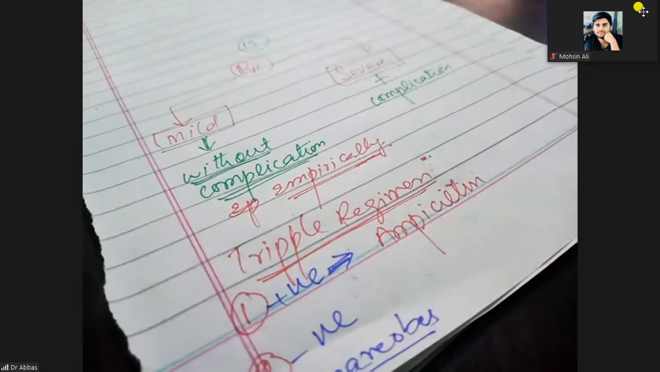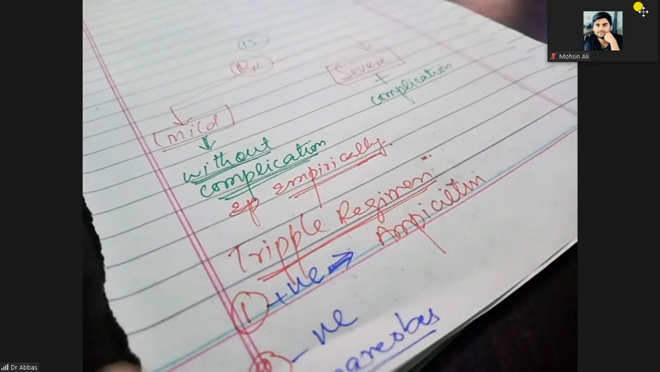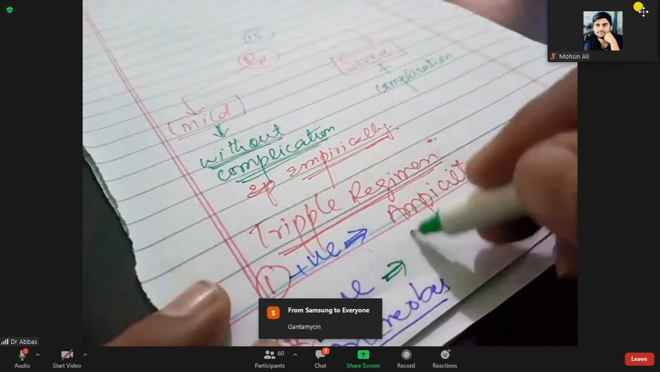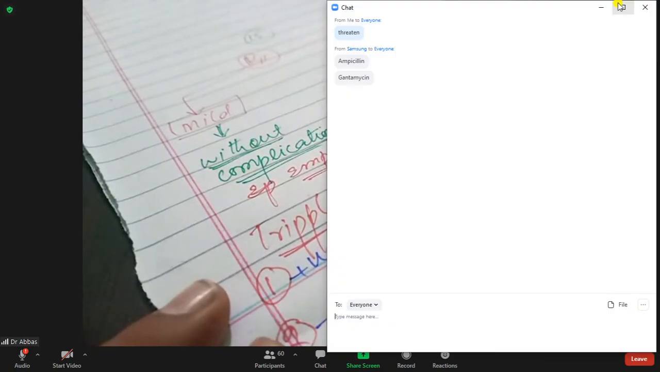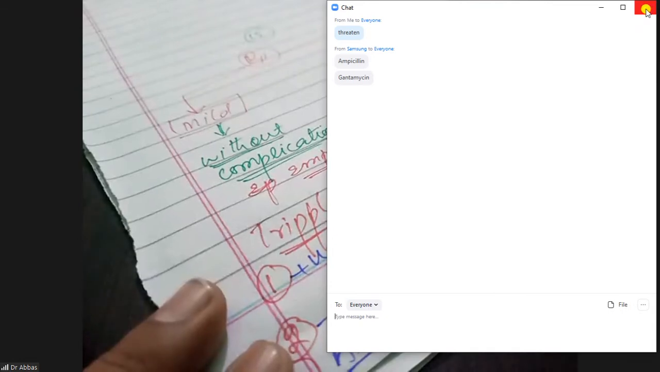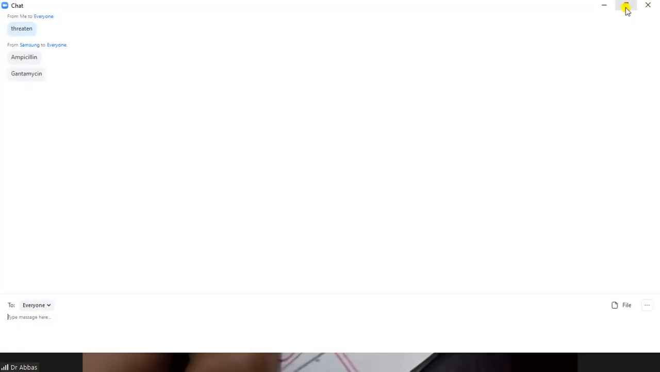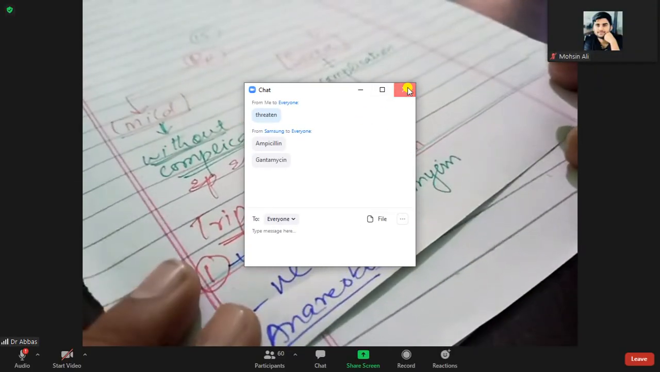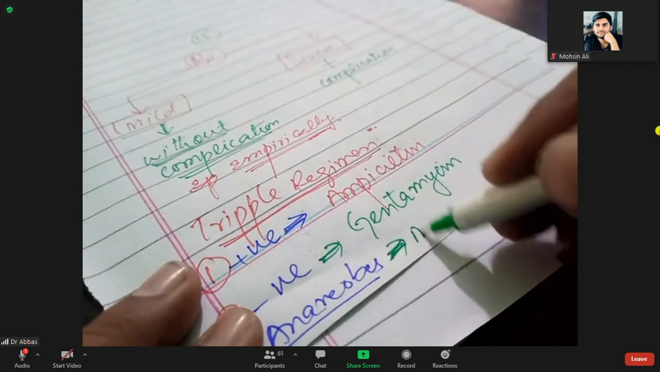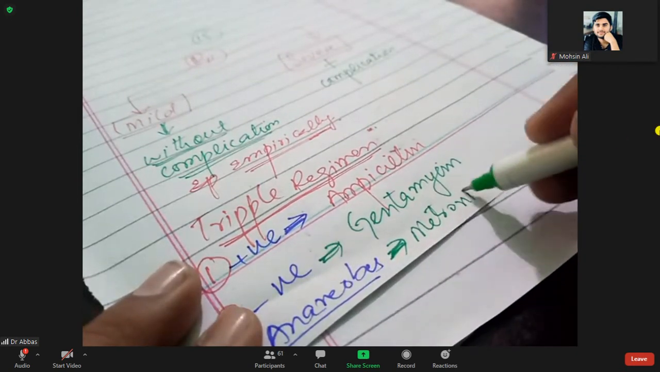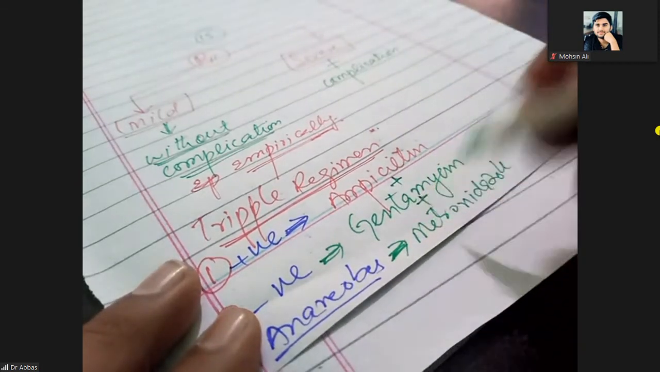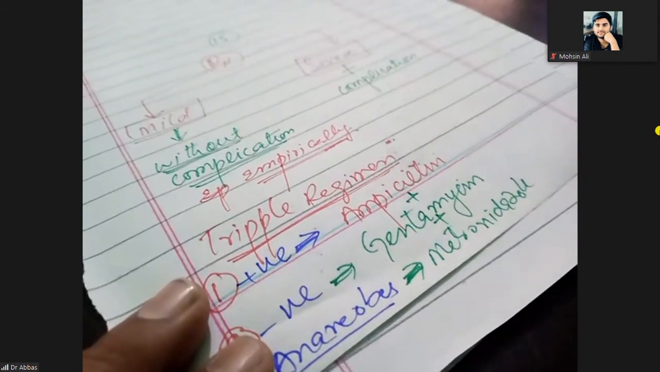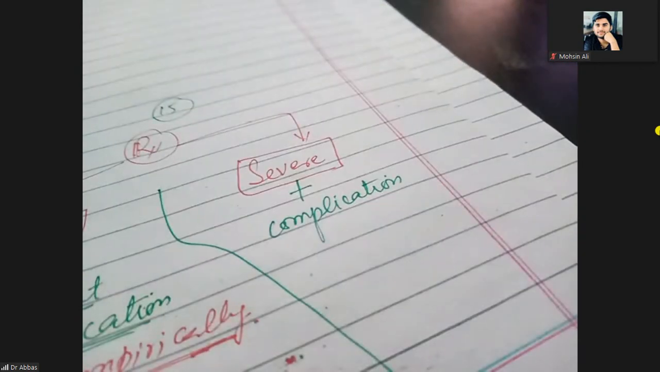Ampicillin for gram-positive bacteria, gentamicin for gram-negative bacteria. Which one? Gentamicin for gram-negative bacteria. And lastly, for the anaerobes, you can give the metronidazole. So this triple regimen can be used for the mild cases. But when there are severe cases with complications,